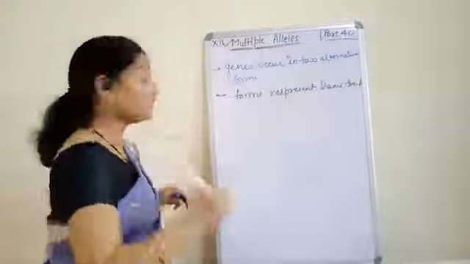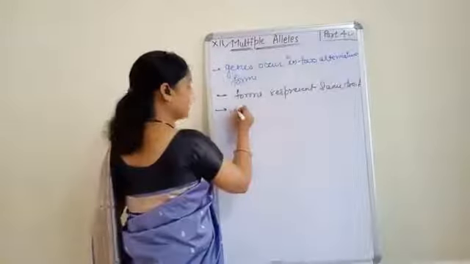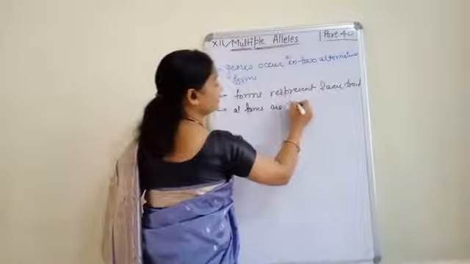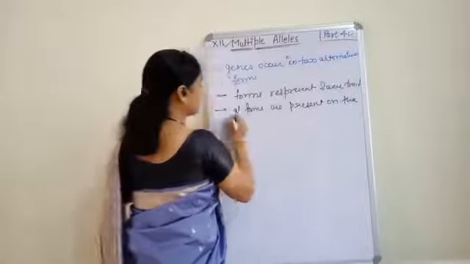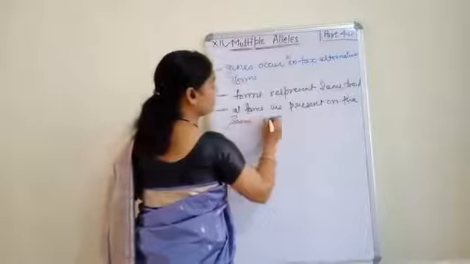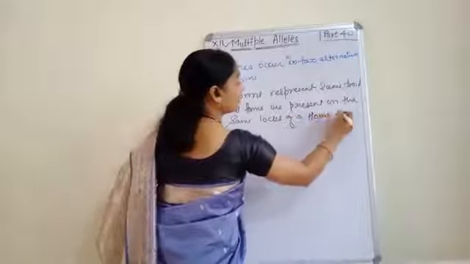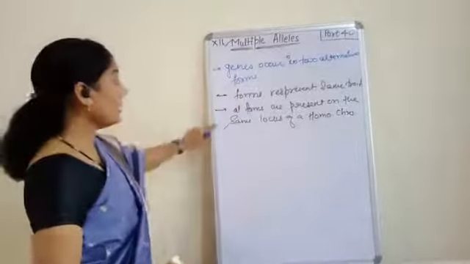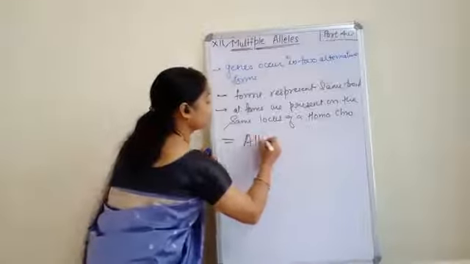Third point, I told you that these alternative forms are present on the same locus of a homologous chromosome. And this is called alleles.